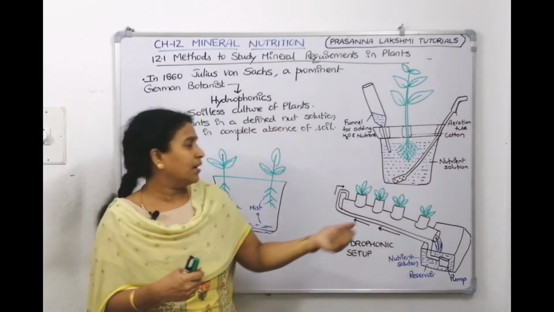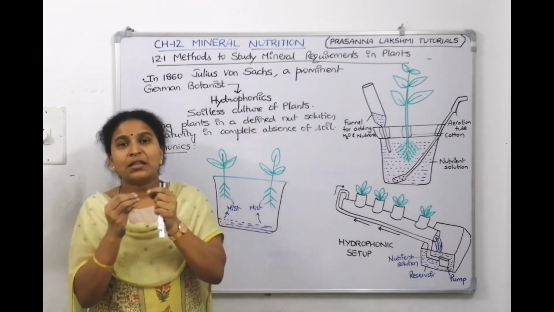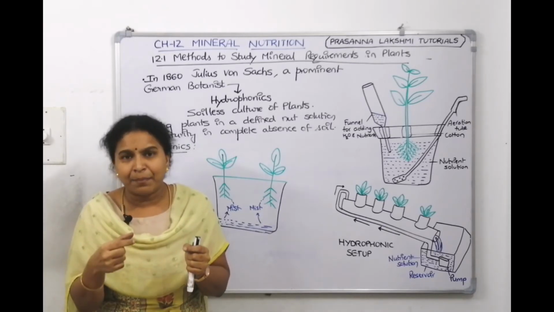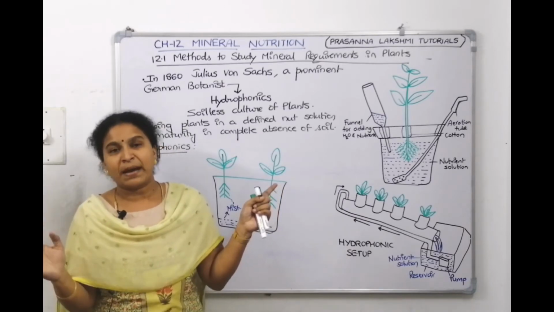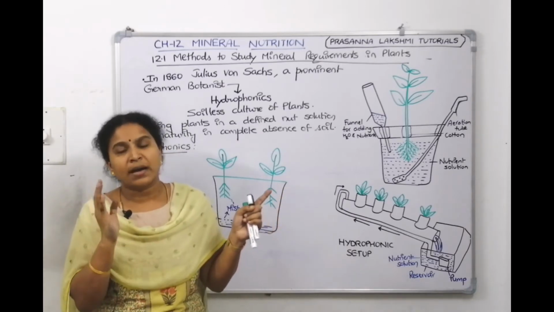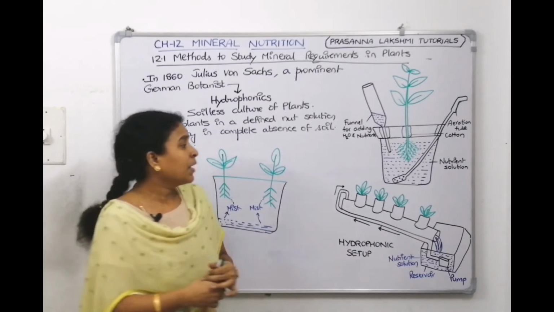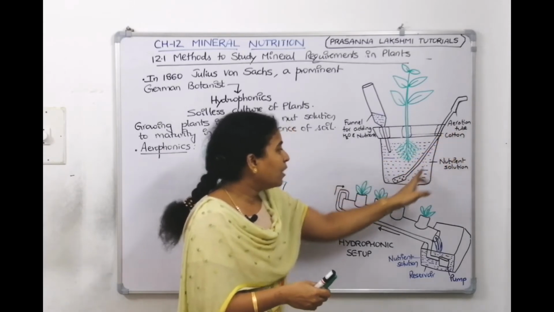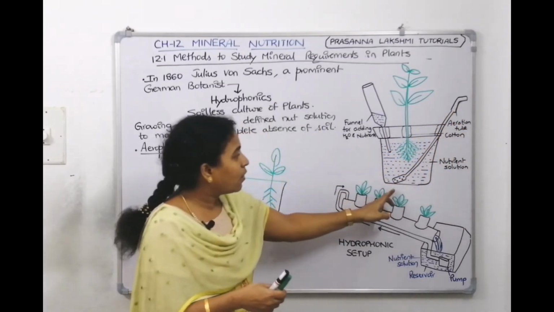What is the requirement of air? In the soil also, in between the soil grains, because of capillarity, air will be trapped. Plant is also a living organism, like living anaerobic bacteria. All living organisms require air. If you don't give it, they will die, plant or animal. So since we need to supply air here, through this aeration tube, we will be supplying oxygen.